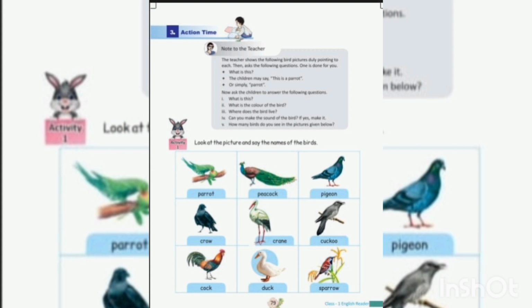4. What is this? This is a crow. What is the color of the crow? The crow is black. Where does the crow live? Crow lives on trees in our surroundings. What is the sound made by a crow?